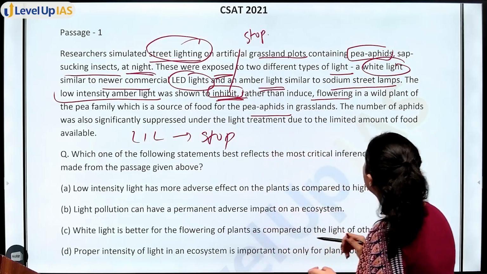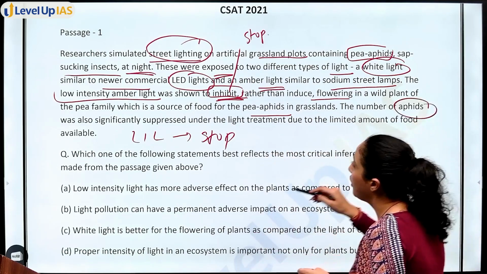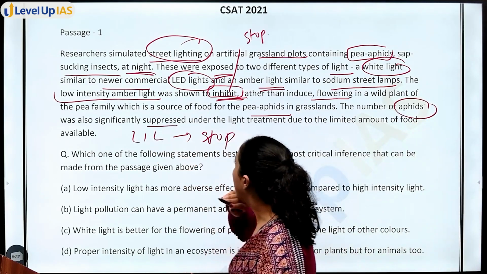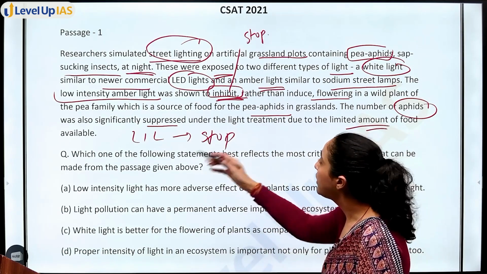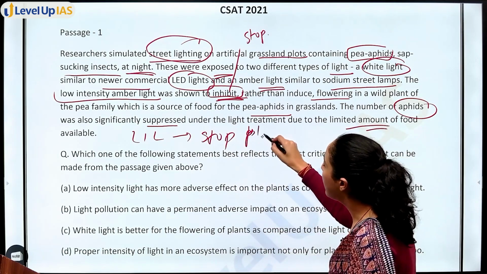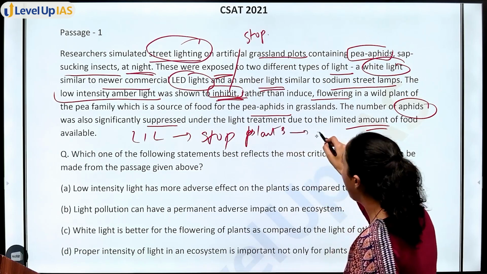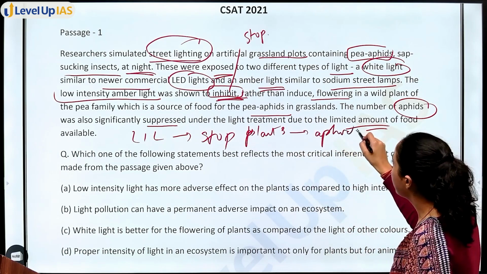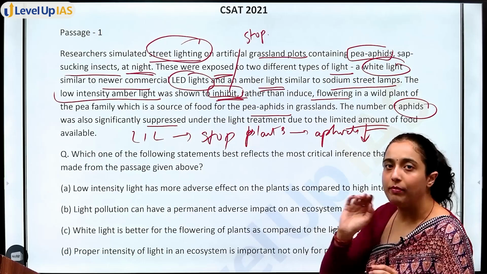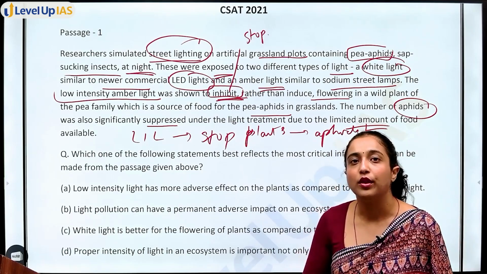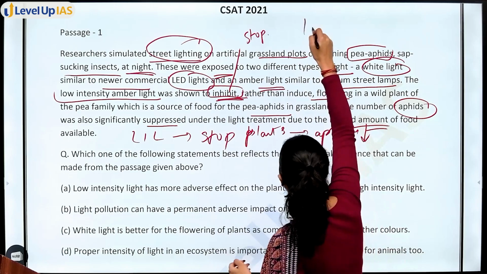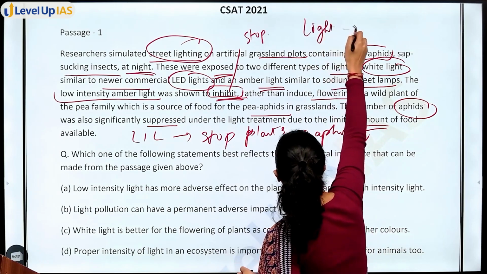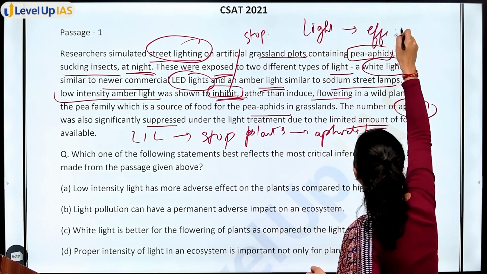Next, the number of aphids was also significantly suppressed under the light treatment due to limited amount of food. Obviously बात है, you are stopping growth of plants. Plants per pea aphids were dependent, so aphids are also reducing. In the whole passage, we are talking about how influence of light से क्या effects हो सकते हैं.